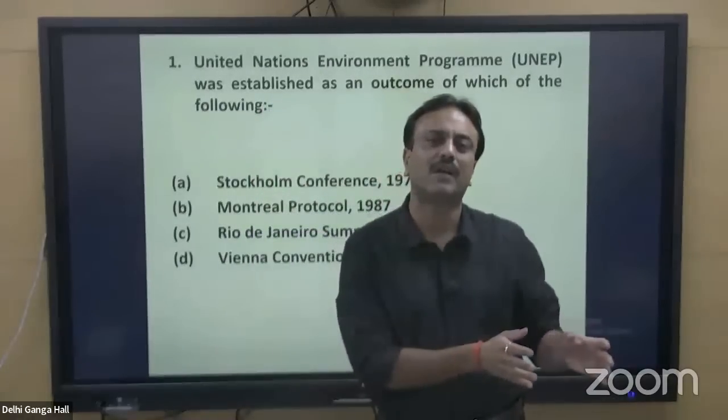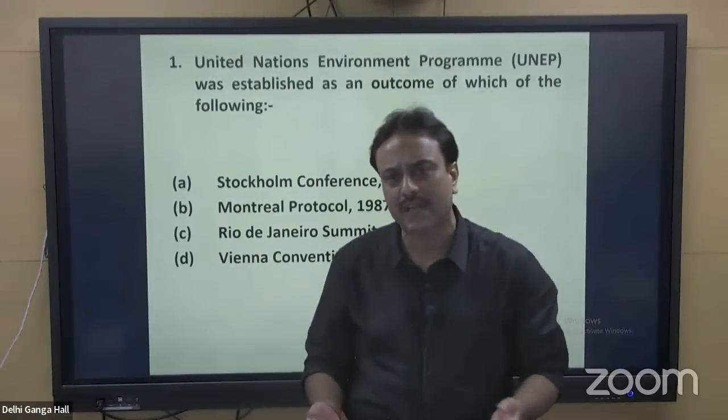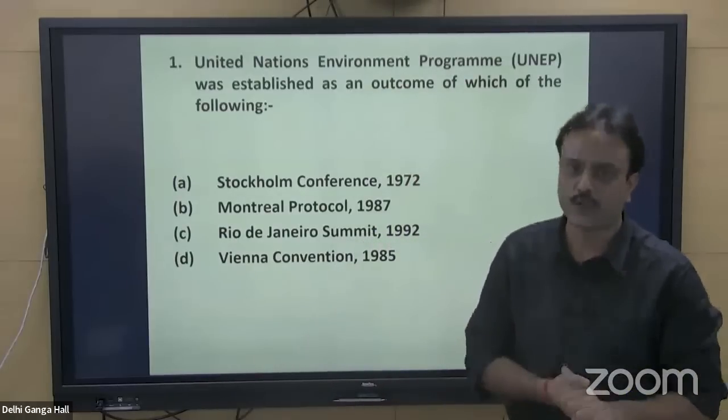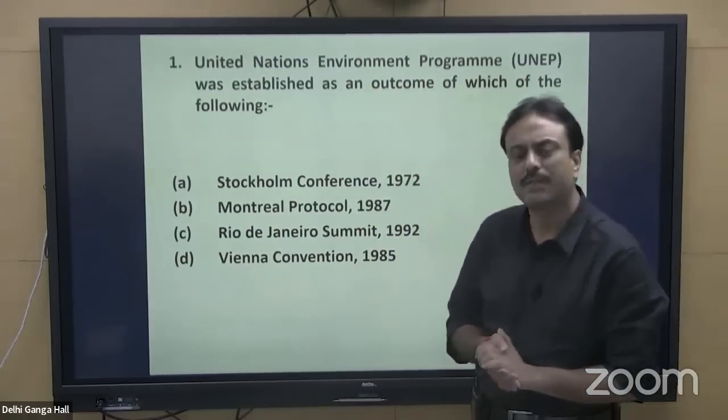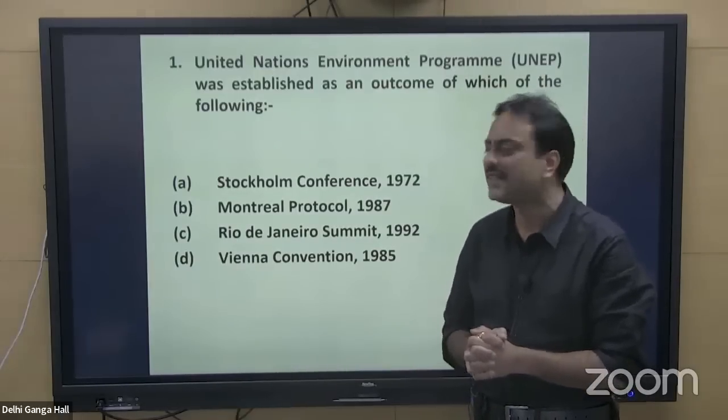All these programs have been operationalized or initiated under the umbrella organization, that is the United Nations Environment Program. And this year's question is because of 50 years of establishment of this organization, UNEP.